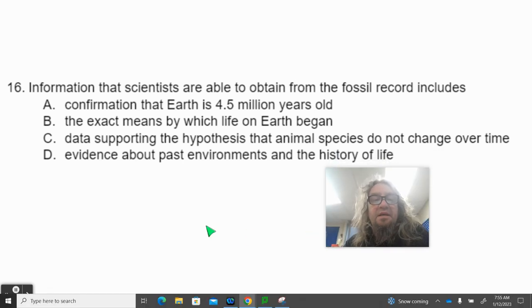Number 16. Information that scientists are able to obtain from fossil records includes A, confirmation that the Earth is 4.5 million years old. B, the exact means by which life on Earth began. C, data supporting the hypothesis that animal species do not change over time. Or D, evidence about past environments and the history of life.